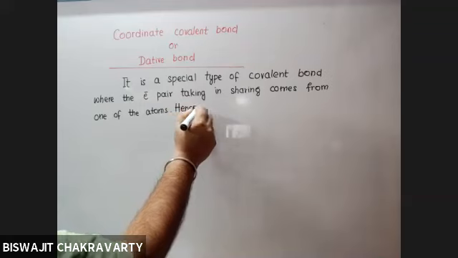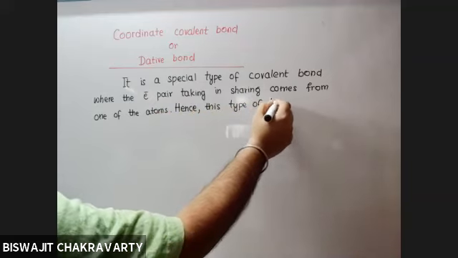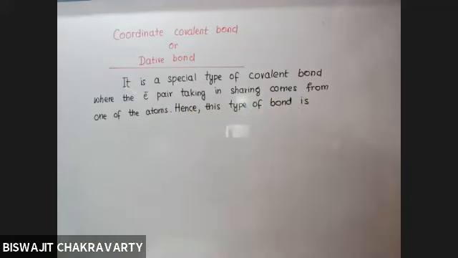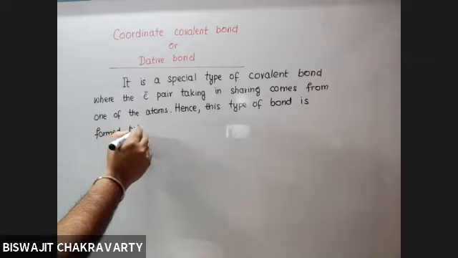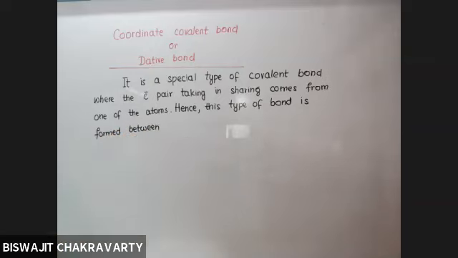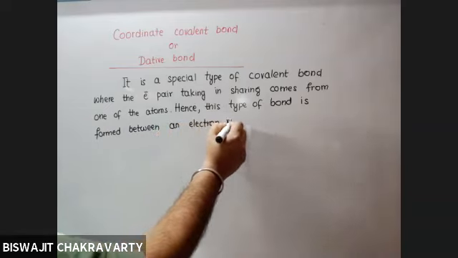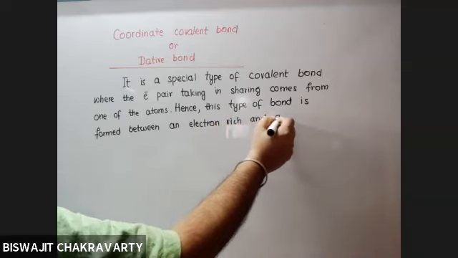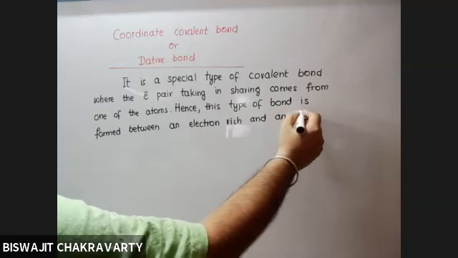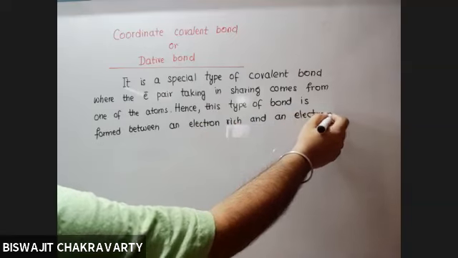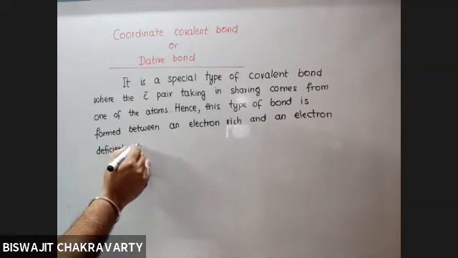Hence, this type of bond is formed between an electron rich and an electron deficient species.